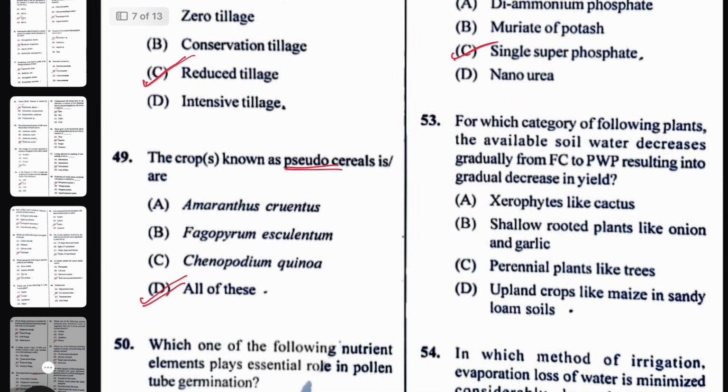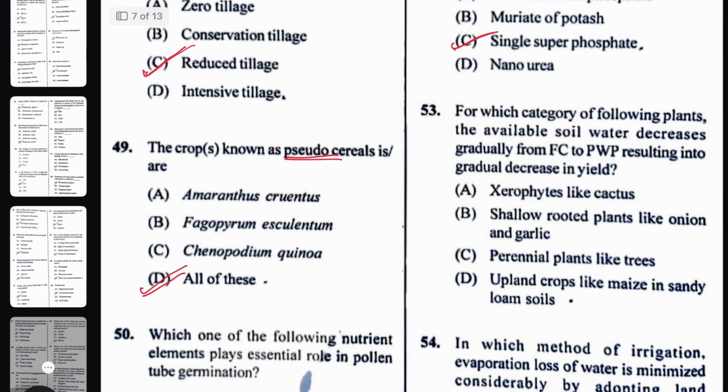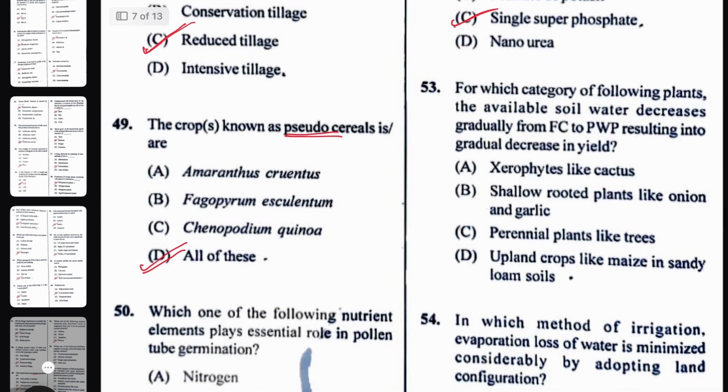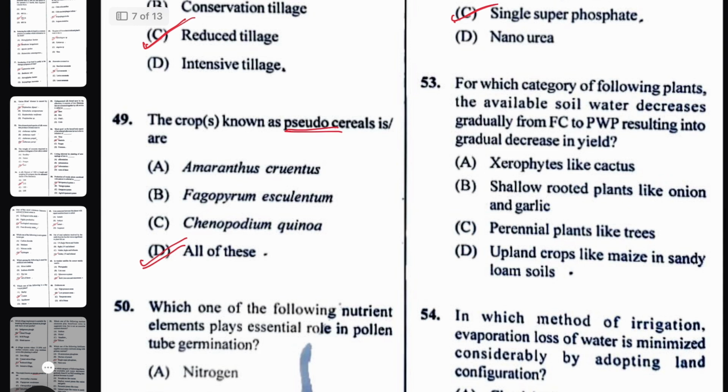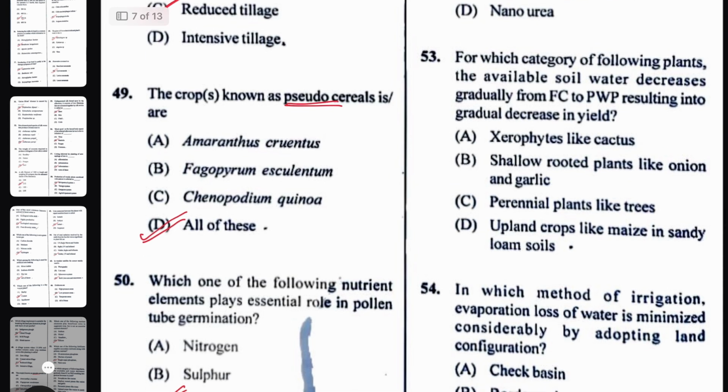Next question, for which category of flowering plants does the available soil water decrease gradually from field capacity to permanent wilting point, resulting in a gradual decrease in yield? The most appropriate answer will be upland crops like maize in sandy loam soil.